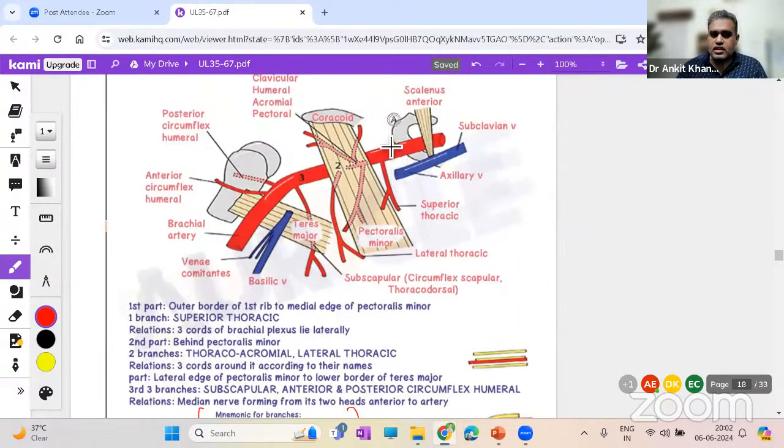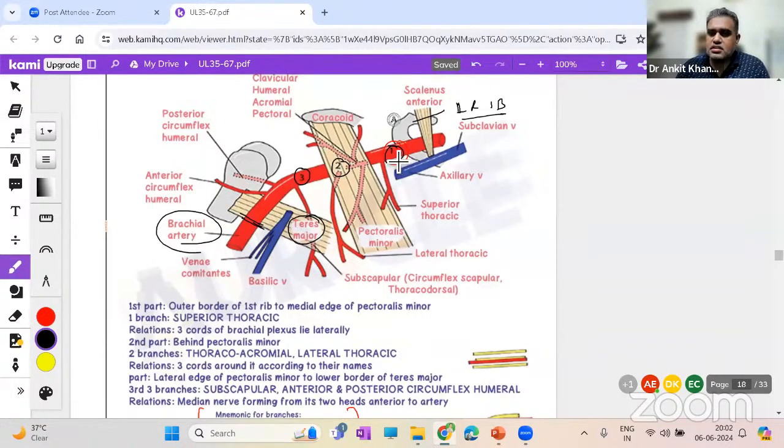This is written over here as part 1. Part 2 is behind the pectoralis minor, and part 3. So 3 parts of the axillary artery, part 1, part 3. Part 2 is where it is behind the pectoralis minor. Now see, this is your first rib over here, rib number 1. And here is the teres major shown, and after this is the brachial artery.